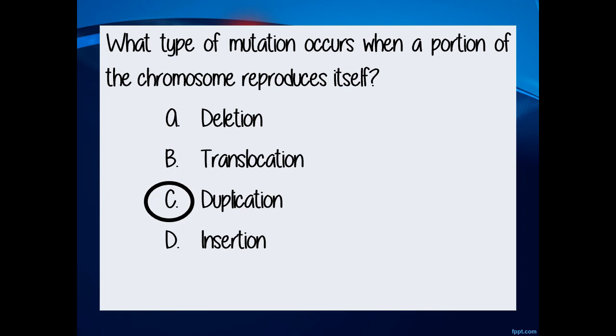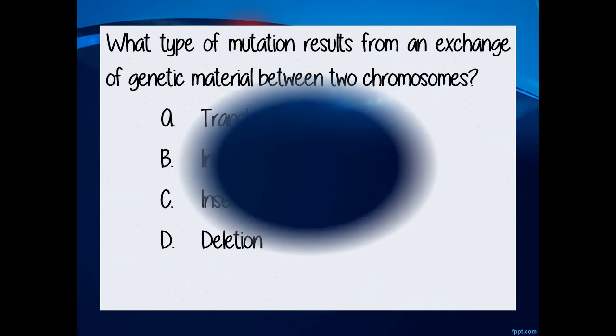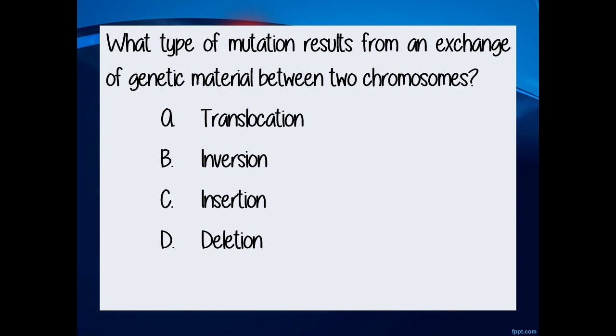As for the last question, what type of mutation results from an exchange of genetic material between two chromosomes? Is it A, translocation, B, inversion, C, insertion, or letter D, deletion? And the correct answer is A, translocation.